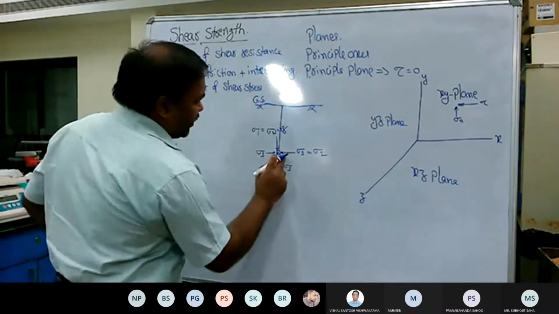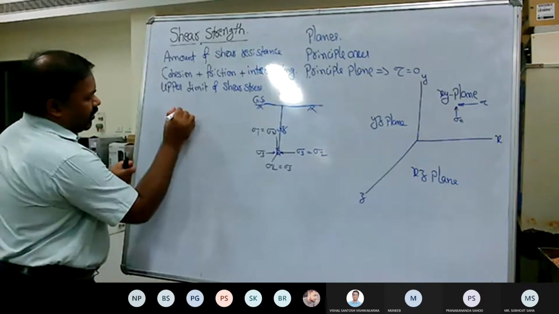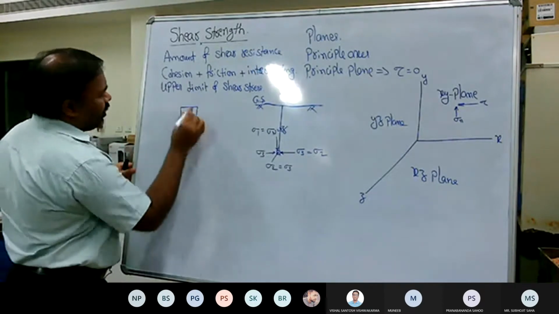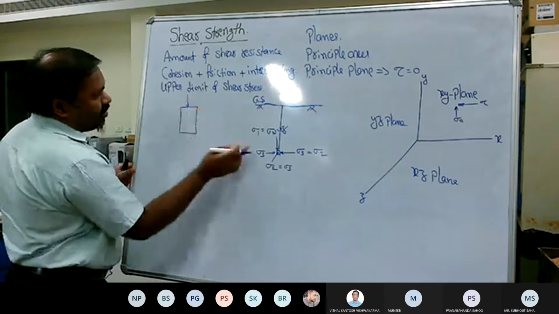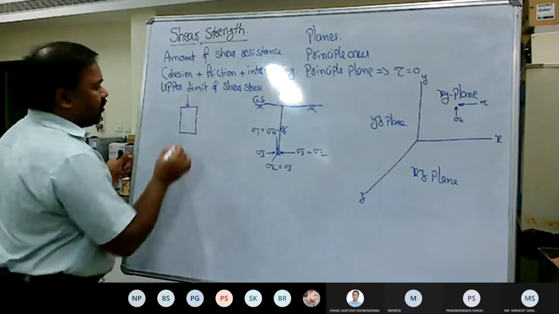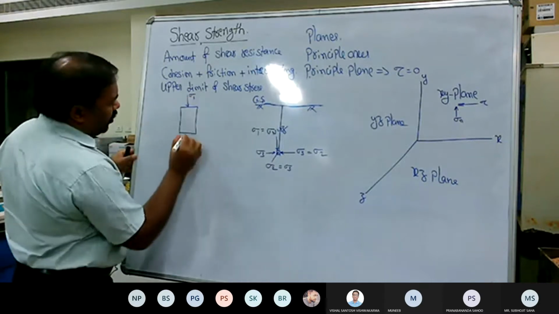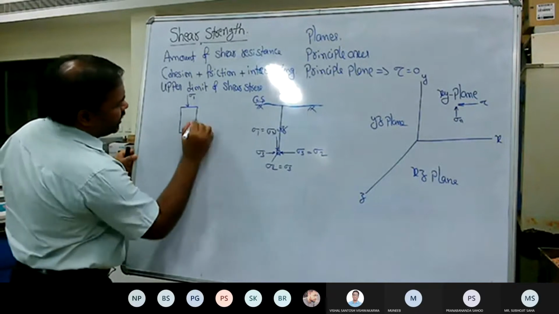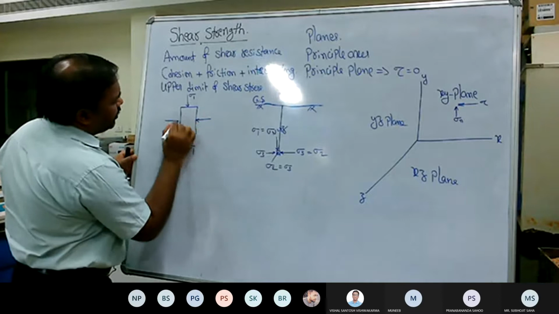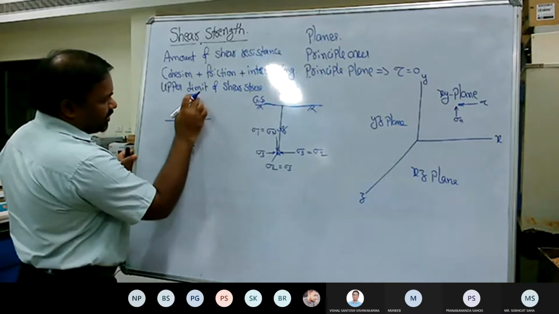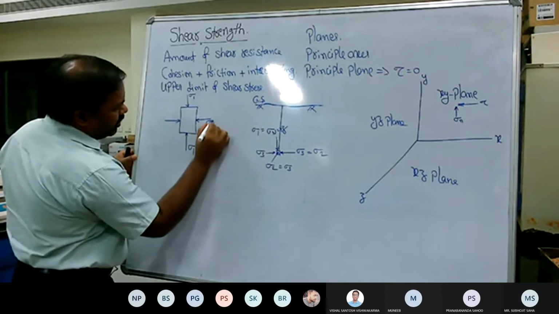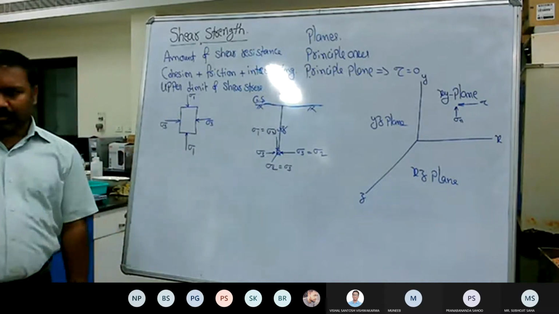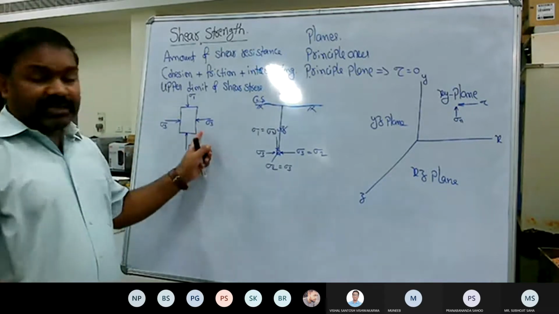Now if you take the picture of this small soil element, since I just demonstrated sigma 2 is equal to sigma 3, we can represent it in a simplified way as an element subjected to the axial stress, that is sigma 1, and the confining stress, that is sigma 3. So this is a realistic condition.